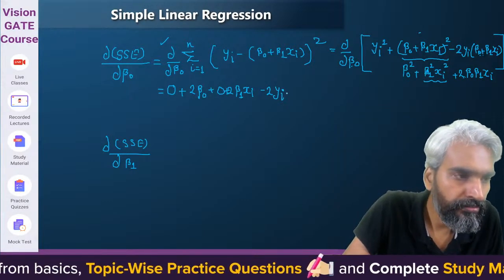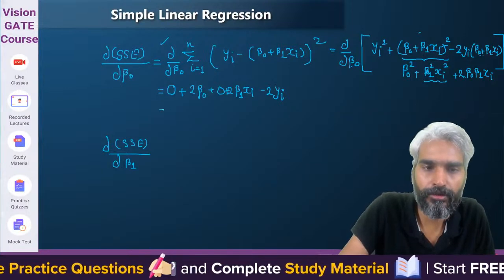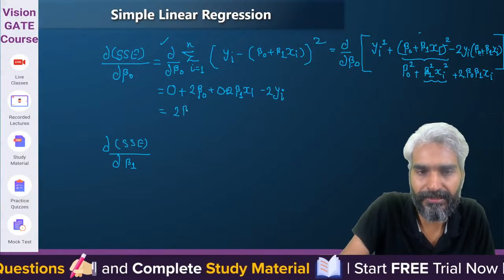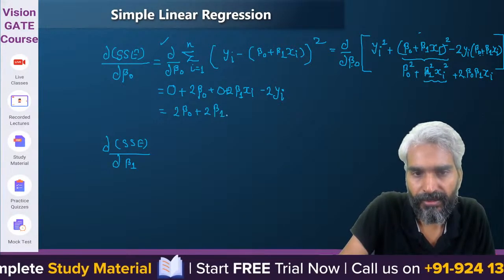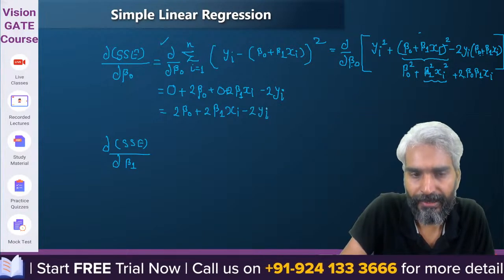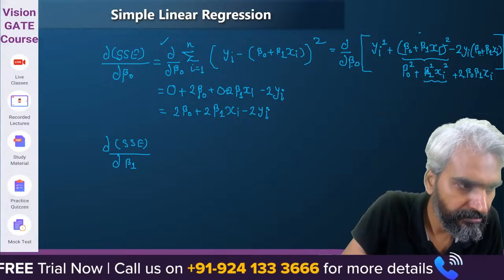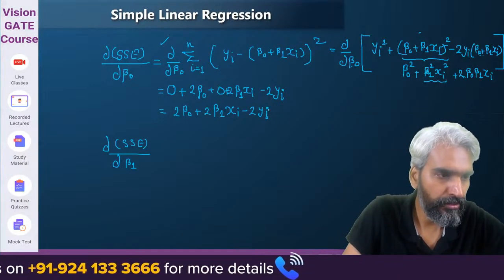Yes or no? Please tell me whether this will be the solution or not. This will come out as 2 times beta 0 plus 2 times beta 1 xi minus 2 times yi. Yes? Arey, at least say something.